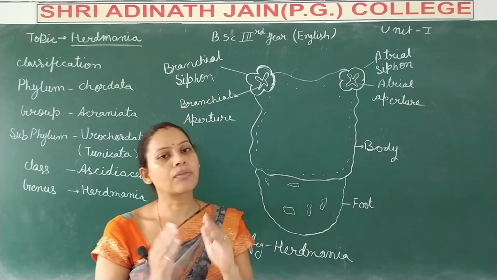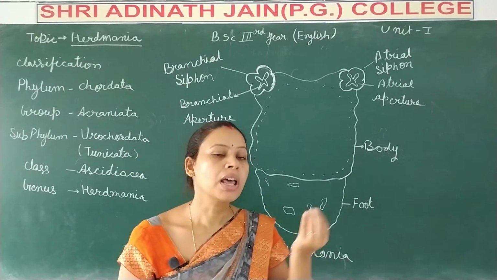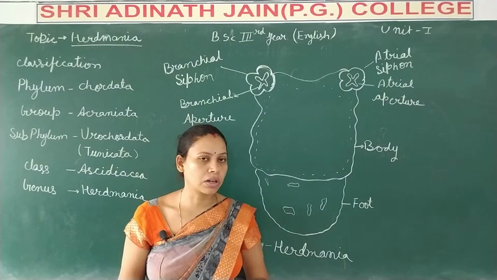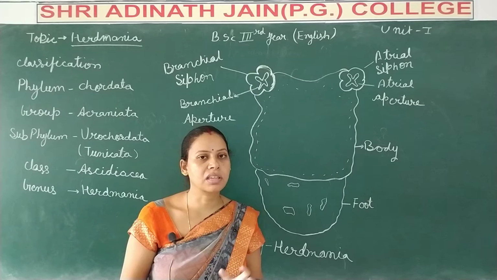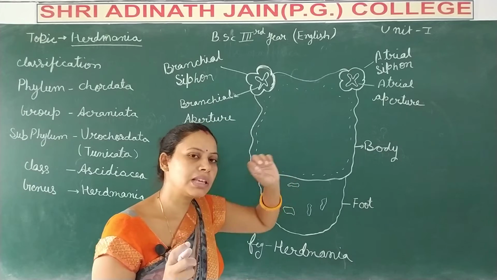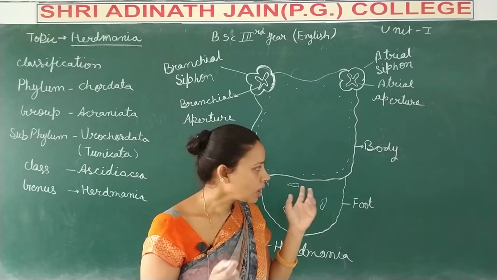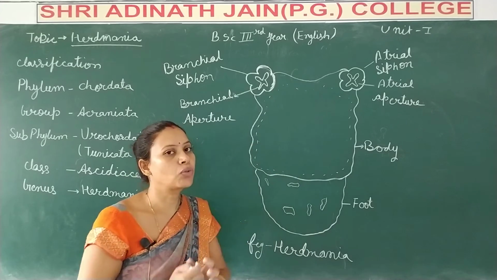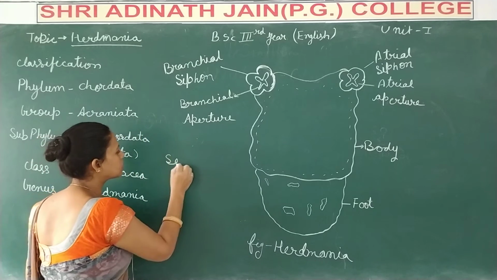By the help of these apertures, the water comes out like a fountain. ठीक है, कि जैसे फाउंटेन होता है, फाउंटेन से वाटर क्या होता है, बहुत स्ट्रांगली एग्जिट होता है. सेम थिंग कहाँ होती है Herdmania में, that by the help of these pores and apertures, water exits from inside of the body. Because the water comes out as a fountain-like structure, these animals are also known as sea squirts.